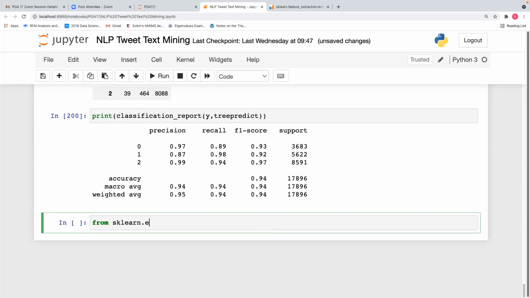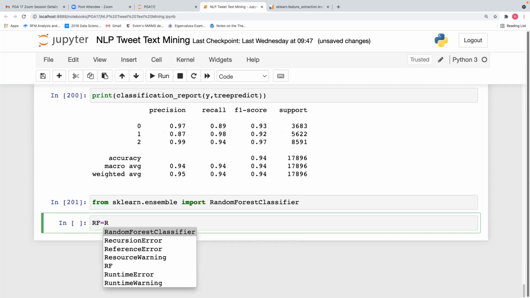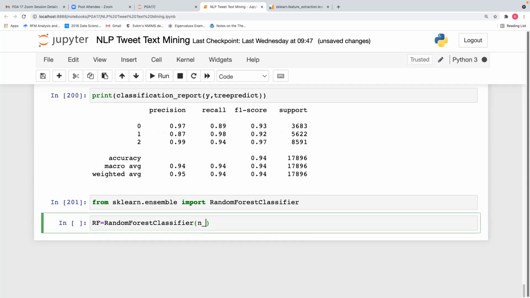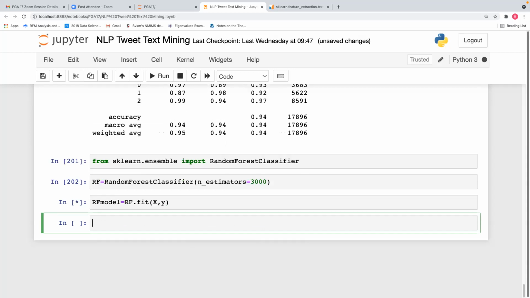From sklearn.ensemble import RandomForestClassifier. rf is equal to RandomForestClassifier, n_estimators equal to 3000. rf_model is equal to rf.fit(X, y). A better version of the tree model compared to decision tree is random forest. I am building a random forest classifier with 3000 trees.